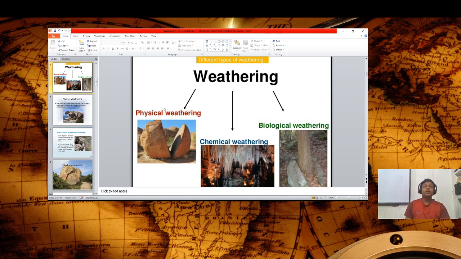So you have a slight idea how the weathering process occurs and what happens in the process of weathering. So guys, what is physical weathering, what is the cause of it, and what sorts of classification of physical weathering exist, we are going to discuss further.